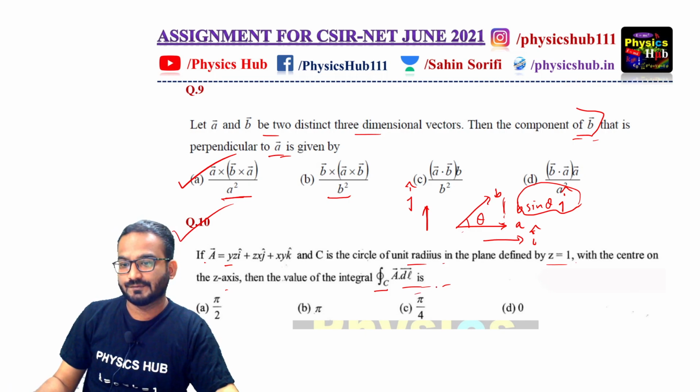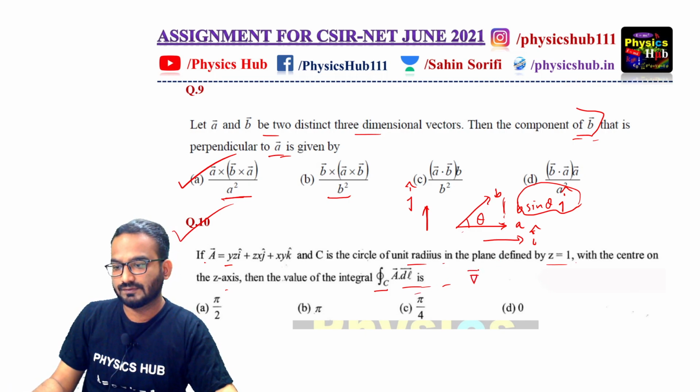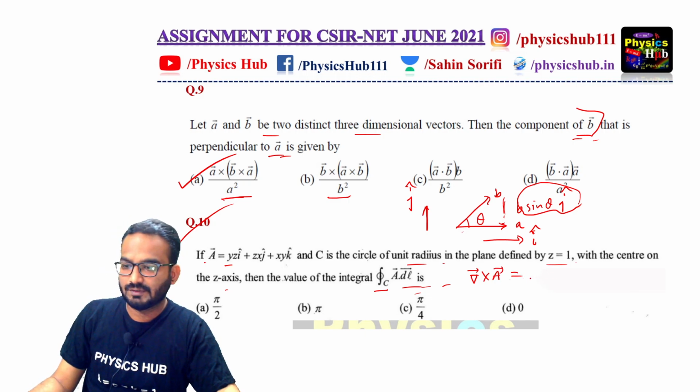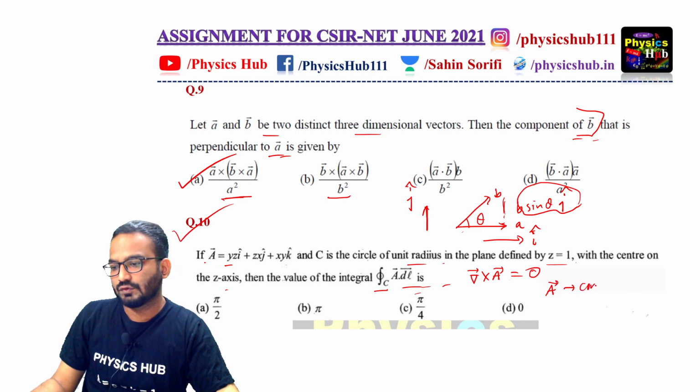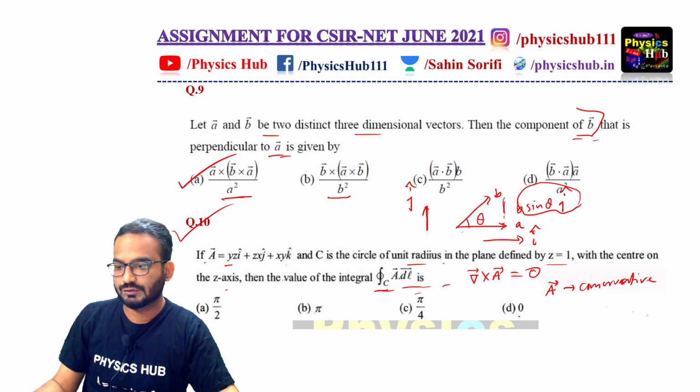There is a trick for this question. You find out curl of A. If you find out curl of A, then you will get 0, and that makes the vector field A conservative. For a conservative field, the line integral over a closed path is 0. So option D will be the correct option for this question.